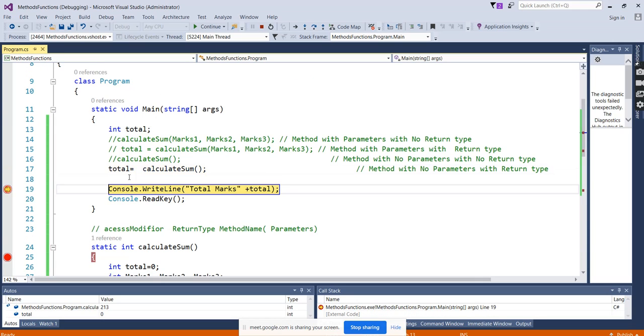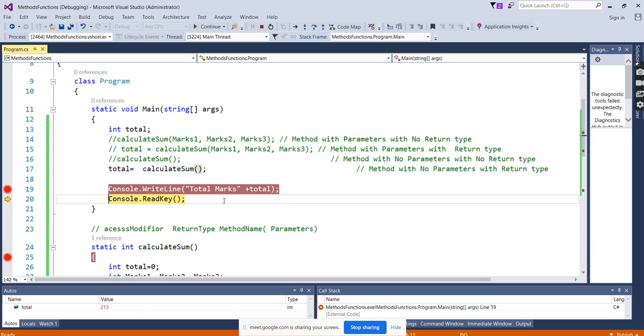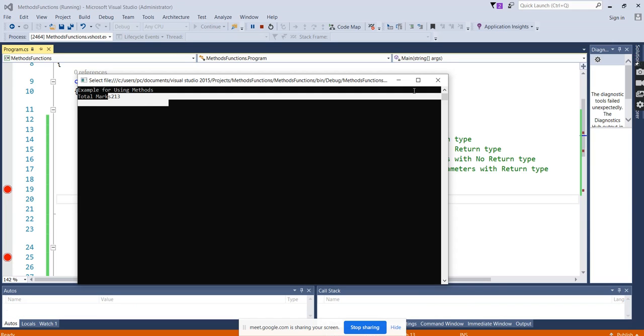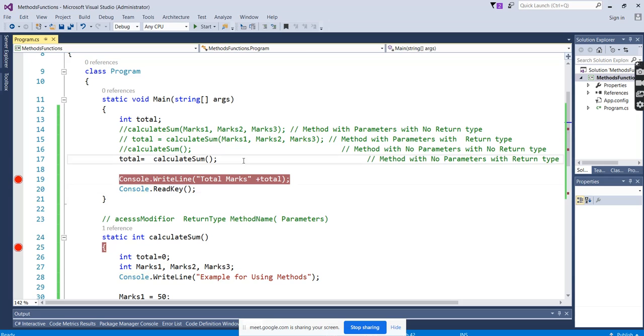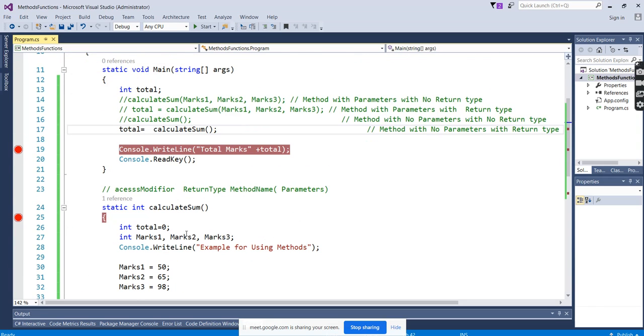Okay, you see, we got a return value from the calculate sum method, and that method I'm using in the other part of the coding. And what we got as the result, right? So this is the example of methods. We have seen four possibilities: methods with parameters, no return type; methods with no parameters and no return type; methods with parameters with return type; and no parameters with return type.